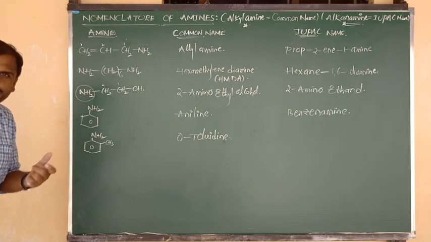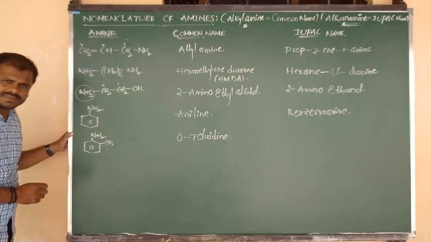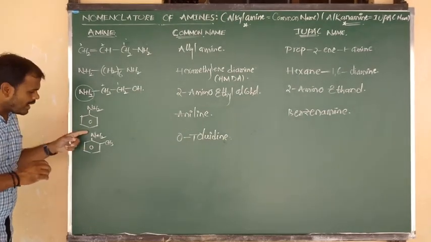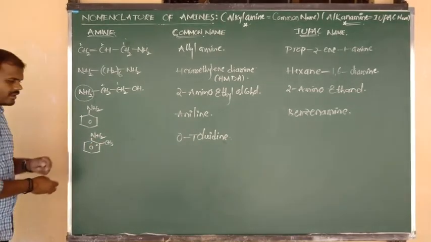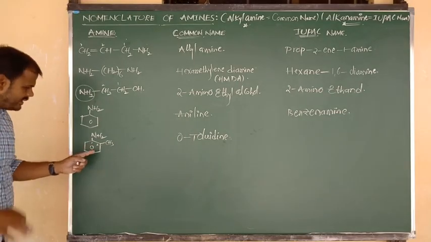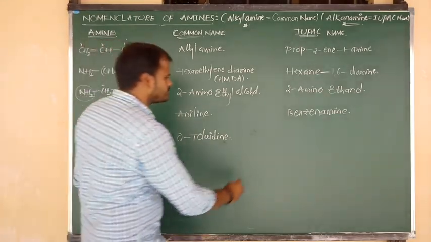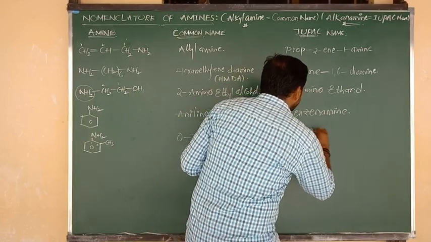So how to read the IUPAC nomenclature? First, suppose benzene plus amine, that means benzenamine. The amine-connected carbon is first and this is second. That means here CH3 is going to act as a side chain. So the IUPAC name is 2-methyl.